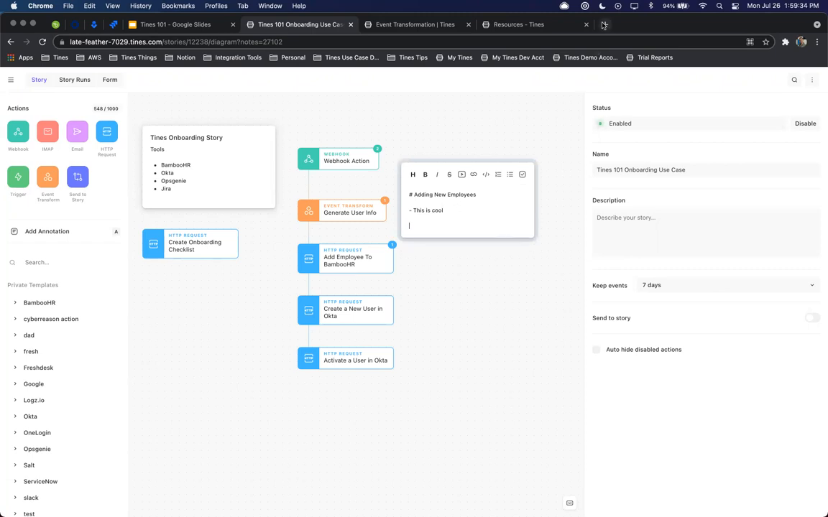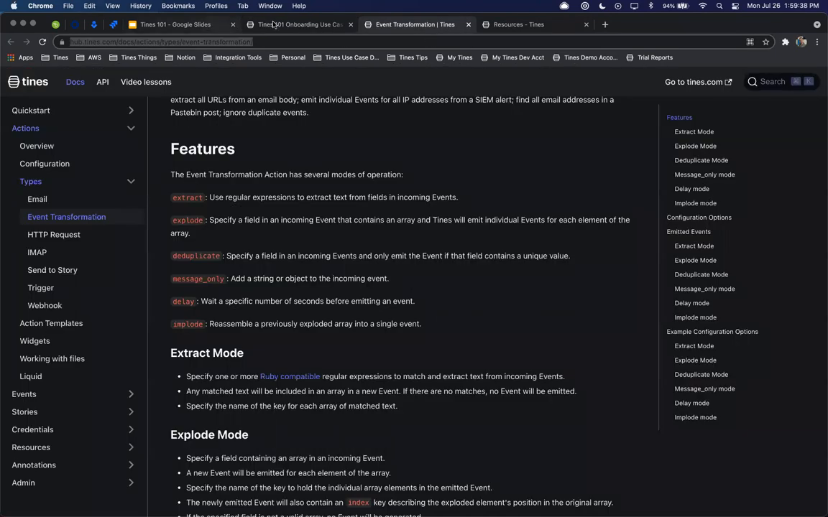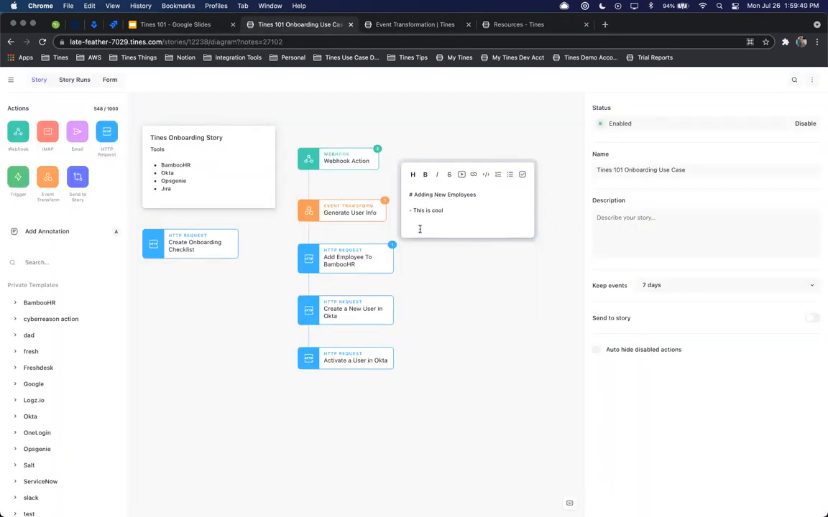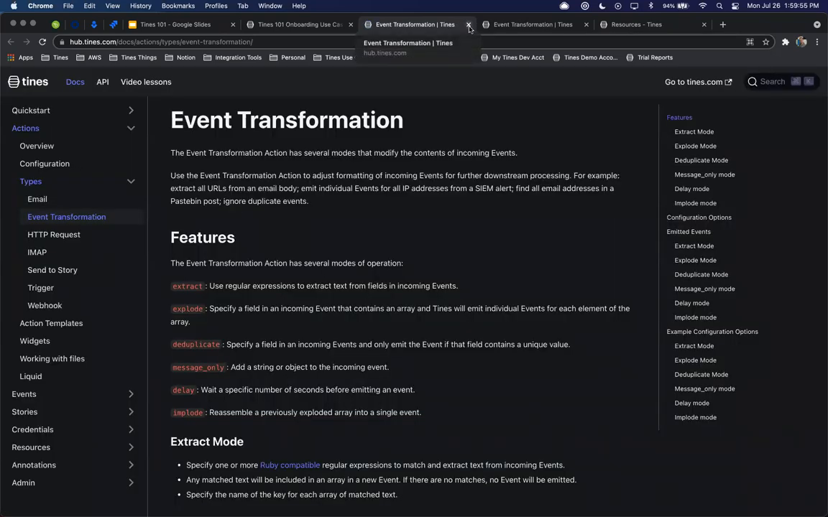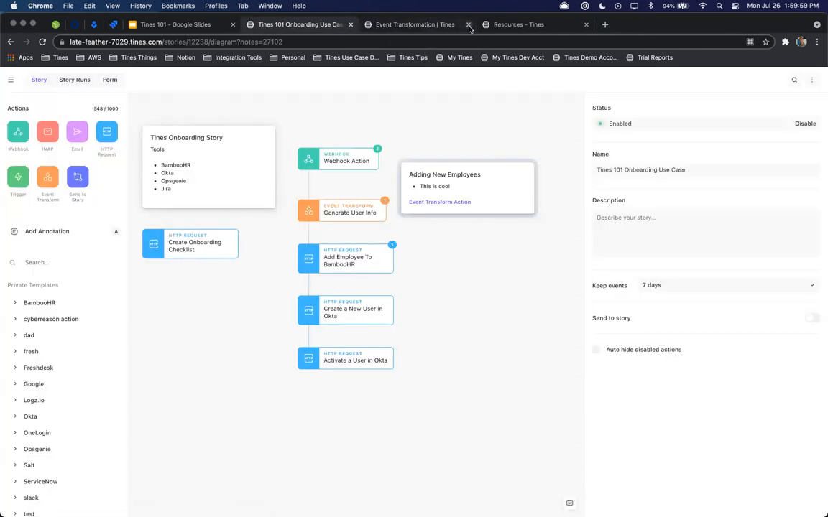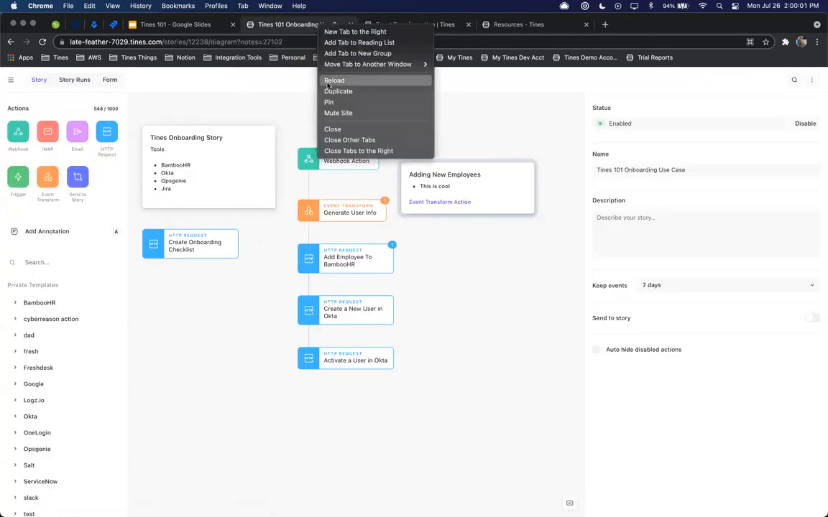And then if we wanted, we can also take a look at our docs, and we can document what an event transformation action is. We'll just select this here, make it a link, paste our value, click off, and now we have this link immediately available. So again, if anybody needs to go to a third-party site, the Tines webpage, and get more insight and information, they have the ability to do that right here.